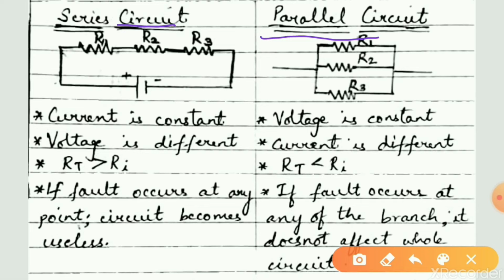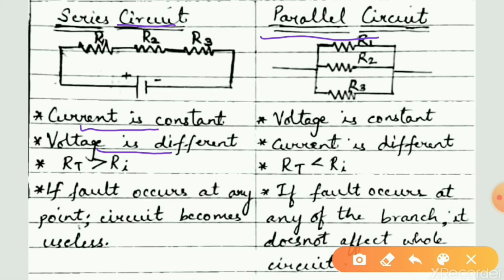In a series circuit, we have only one path for the flow of current, where current starts flowing from the battery and through each element in the circuit and towards the other end of the battery. Here, in a series circuit, current is always constant while voltage is different.